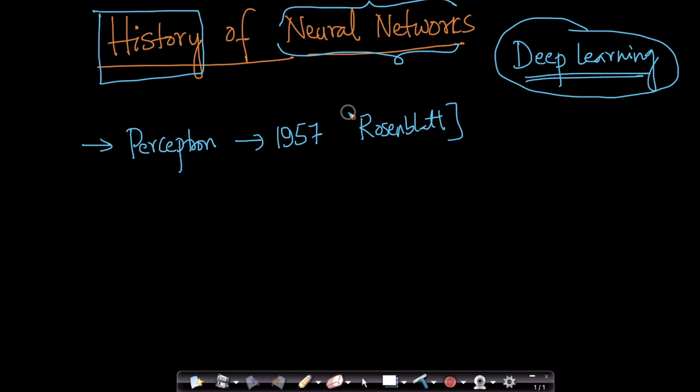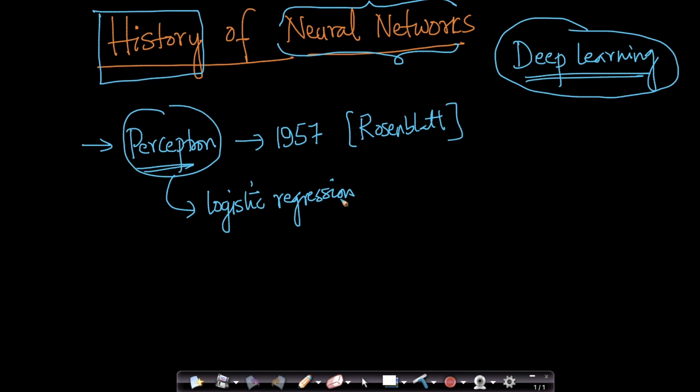Very, very interesting model. And we'll see in the next few videos in this chapter what a perceptron is and how a perceptron is very similar to a logistic regression with small changes. A perceptron can be imagined like a logistic regression with a slightly different loss function. There is a little bit of difference between perceptron and logistic regression, but intuitively they're very related. We'll get to the exact differences and relationships between them. And this was in 1957.